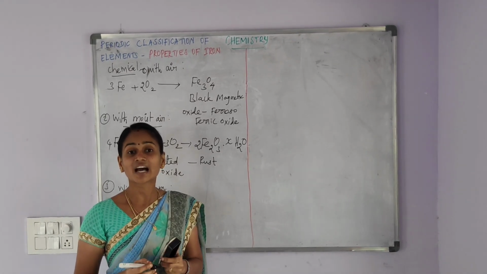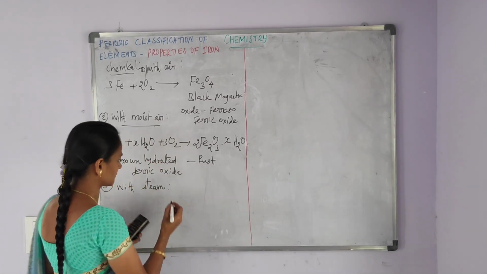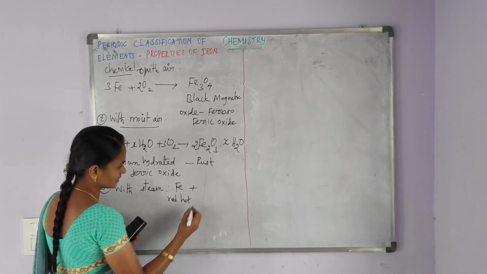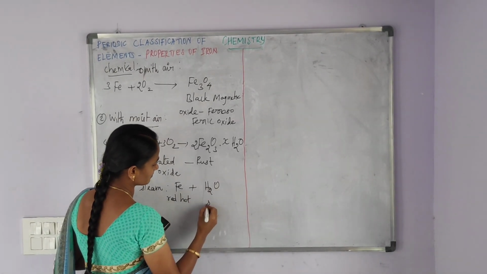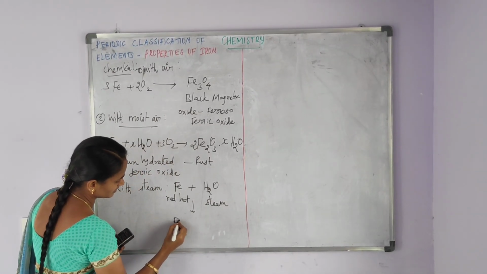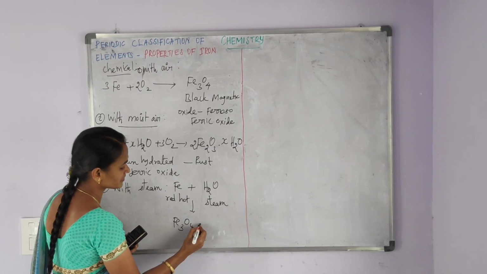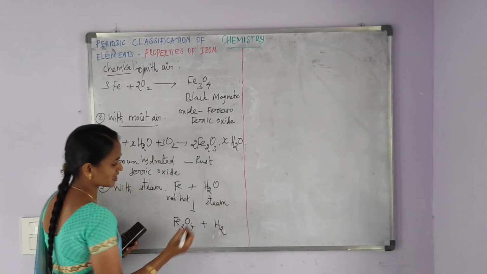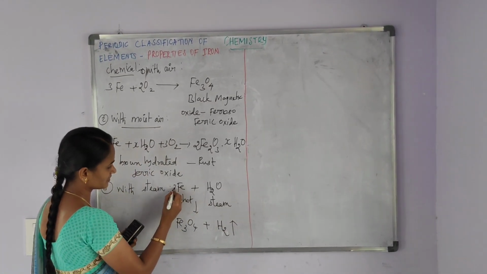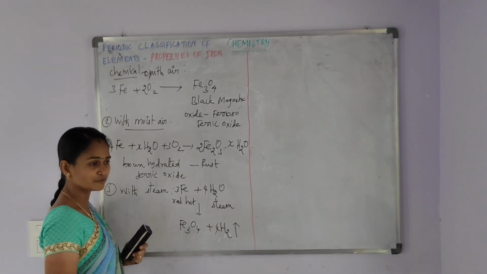It liberates hydrogen gas along with the formation of the magnetic oxide, that is ferric oxide. Balancing the equation, here 3 and then here 4 and then here 4.